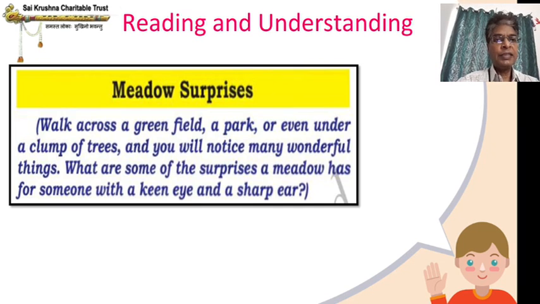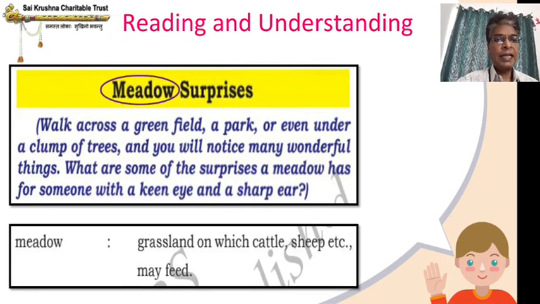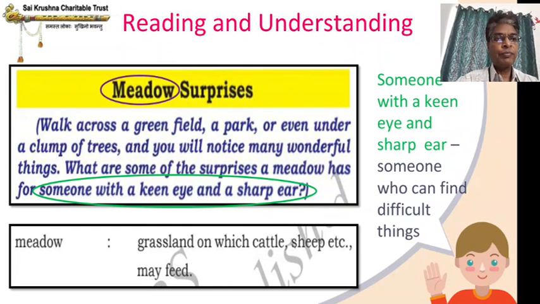So let us see the meanings first. Meadow means a grassland in which cattle, sheep, etc. may feed. So generally it is a green field. It can be a park, it can be a grassland, it can be anything where you will see a lot of greenery. And someone with a keen eye and a sharp ear means what? Someone who can find difficult things.